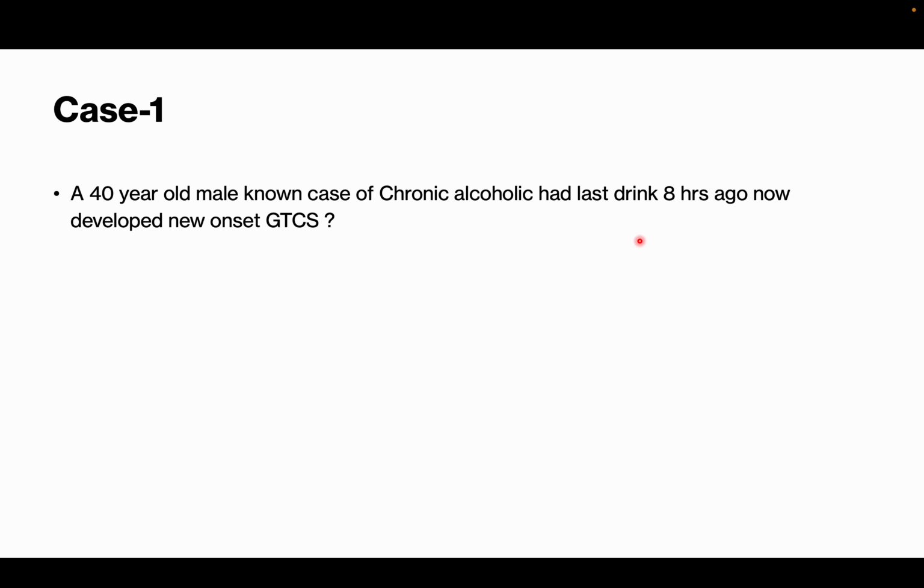So this is mostly alcohol withdrawal, after 8 hours, mostly 6 to 24 hours is the time. You can start them on benzodiazepines, and chlordiazepoxide can be given, a long-acting benzodiazepine, so that GABA activity is maintained. Slowly it still needs to be tapered off. So that is how you manage an alcohol withdrawal seizure mostly. You need to put them on chlordiazepoxide. Not just the short-acting ones, chlordiazepoxide also needs to be given, so it will maintain the GABA activity and sudden withdrawal won't happen.